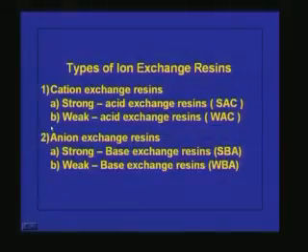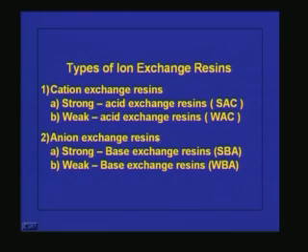The ion exchange resins can be divided into two major categories. One is cation exchange resins and another one is anion exchange resins. The name itself explains what it means. And the cation exchange resin can be divided into two categories. One is strong acid exchange resins and another one is weak acid exchange resins.